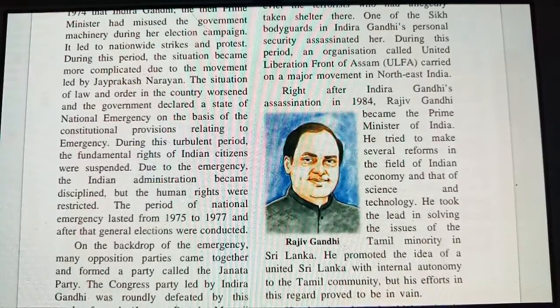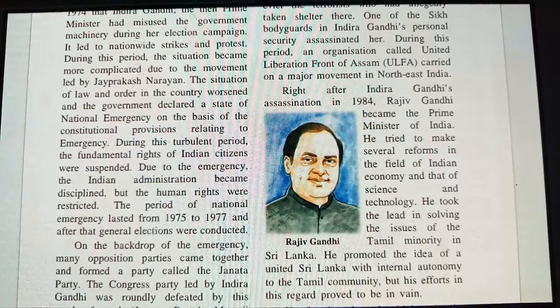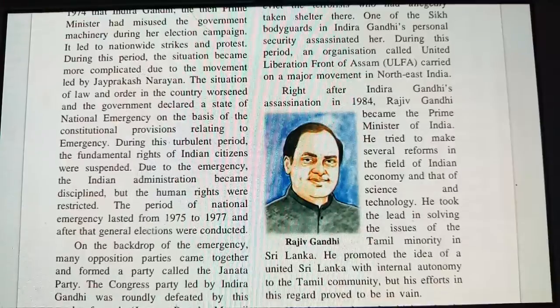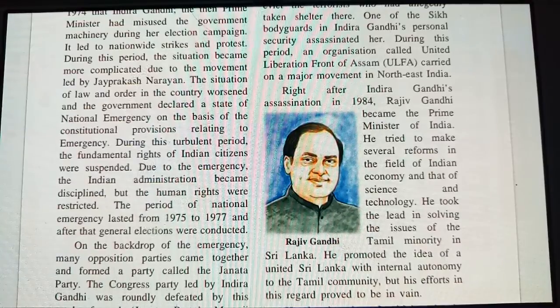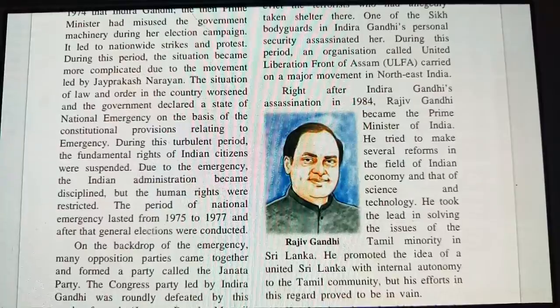The period of national emergency lasted from 1975 to 1977. So for these two years they were having a problem in India. But because of the general election conducted, they got a good response from the government. On the backdrop of the emergency, many opposition parties came together and formed a party called the Janata Party.